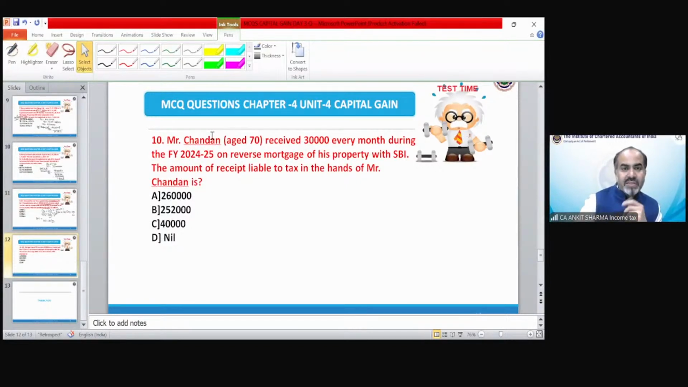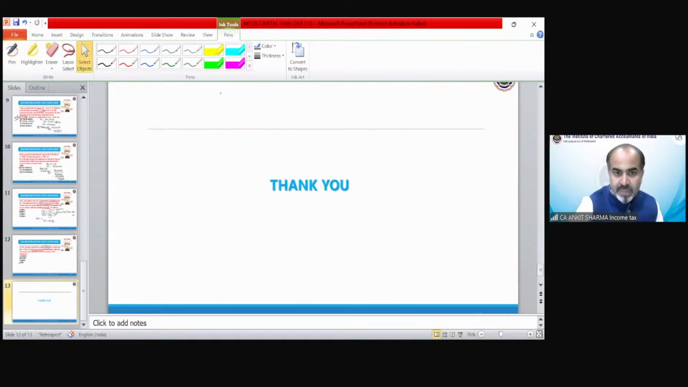Mr. Chandan, age 70, received 30,000 per month from the financial year 25 under a reverse mortgage scheme. So he needs to know whether this 30,000 per month is going to be taxable or not. The correct answer is nil, because under the reverse mortgage scheme, whatever we receive monthly cannot be part of my income. That would be a liability which cannot be treated as income under the Income Tax Act. So those were the MCQs we discussed.